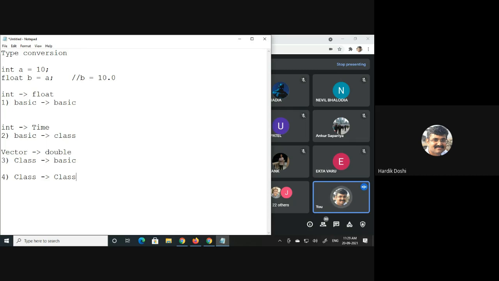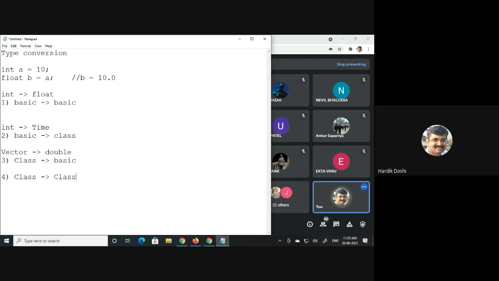Now the problem over here is that basic to basic is not an issue because the compiler handles this. Are you finding any logic for that? When I come across float b is equal to a, what is happening actually? So forget it.